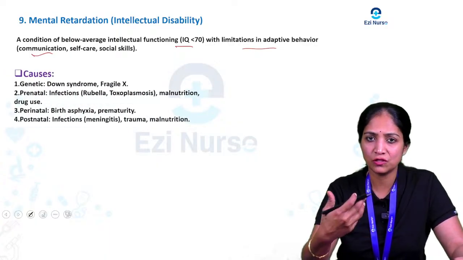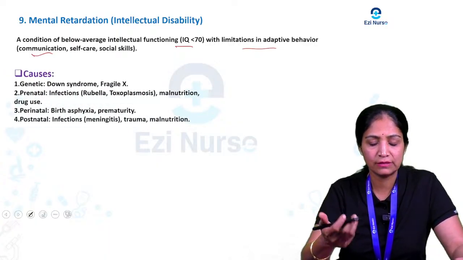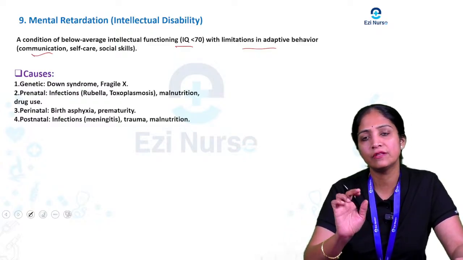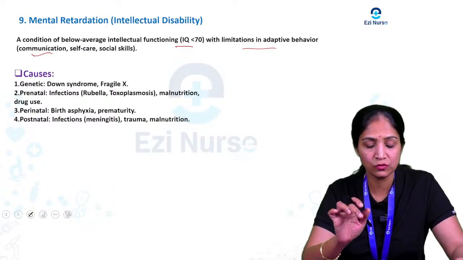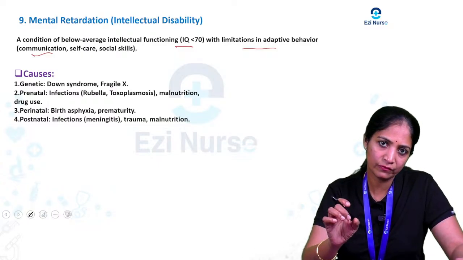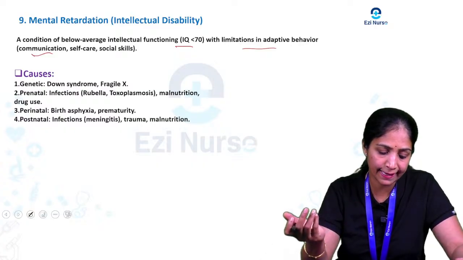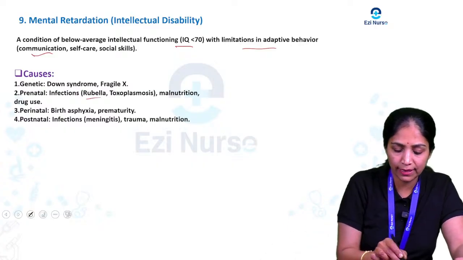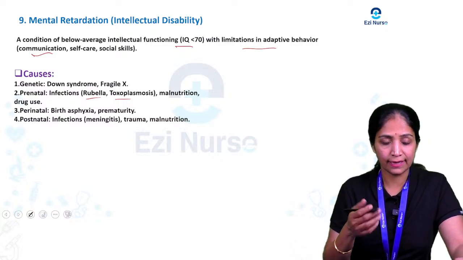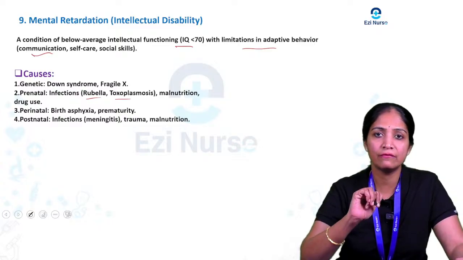So what are the main causes of intellectual disability or mental retardation? The main one is genetic factors, like Down syndrome or Fragile X. Then prenatal factors, like during pregnancy if the mother has any infection, especially rubella or toxoplasmosis, or malnutrition, or some drugs, that also affect this condition.